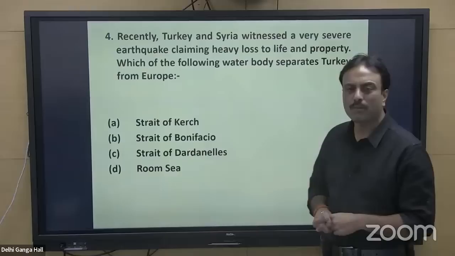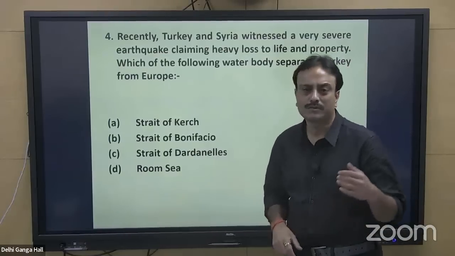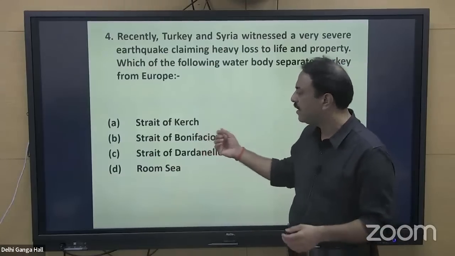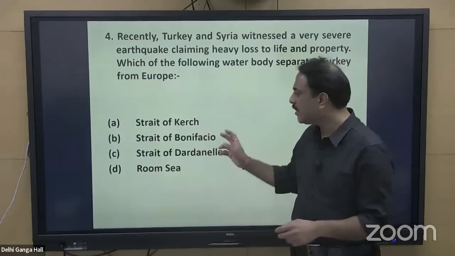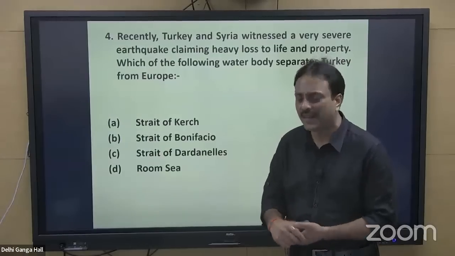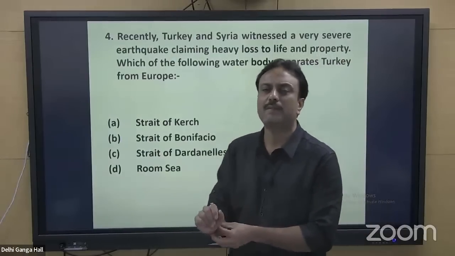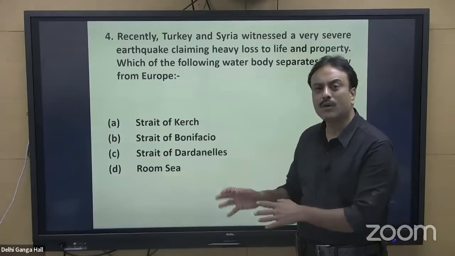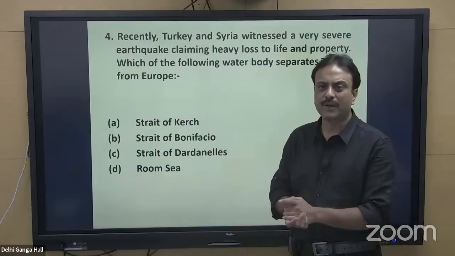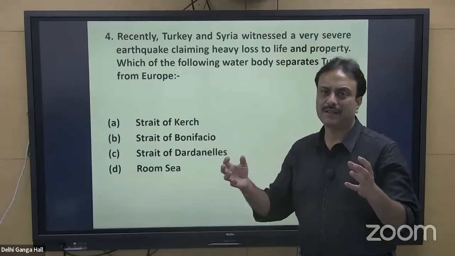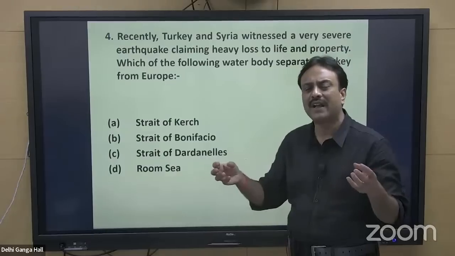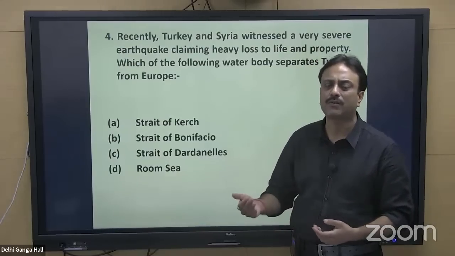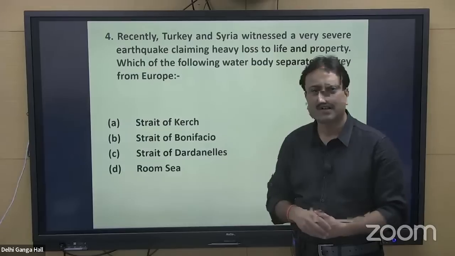So which of these water bodies separates Turkey from Europe? Strait of Kerch has also been in the limelight. Strait of Kerch is located in the Black Sea. It connects the Sea of Azov with the Black Sea. Close to the Crimea Peninsula, the section of the Crimea Peninsula is providing a landlocked type of feature for the Sea of Azov. But a narrow opening is connecting the Sea of Azov to the Black Sea, and that is the Strait of Kerch.